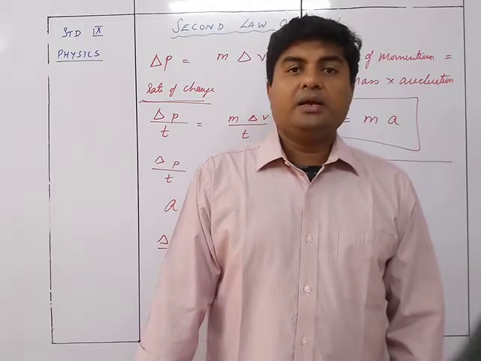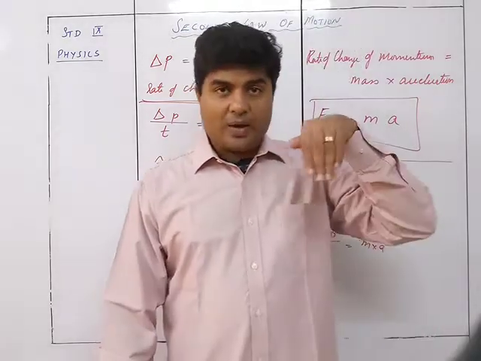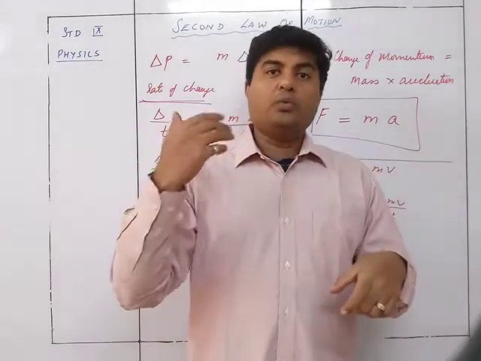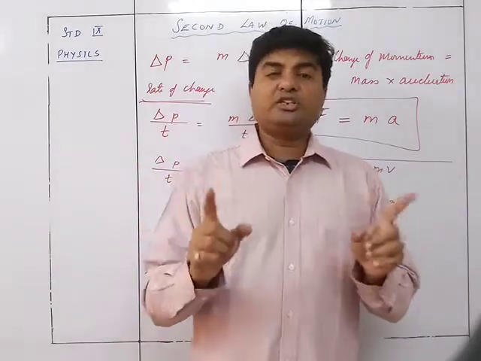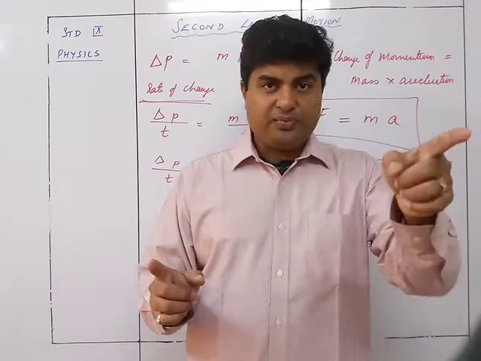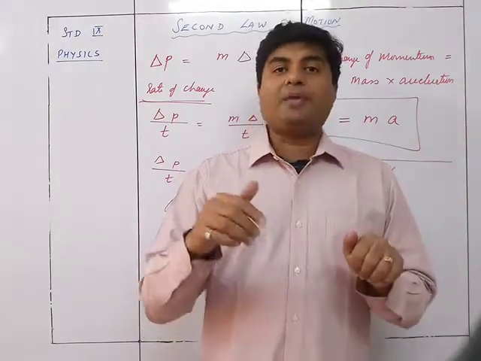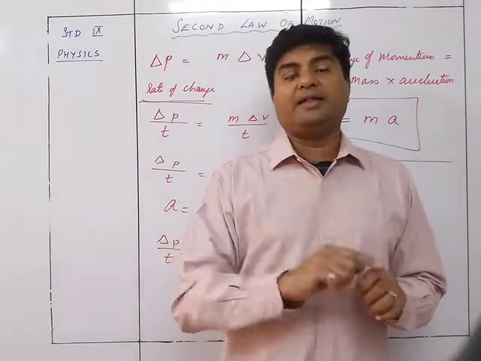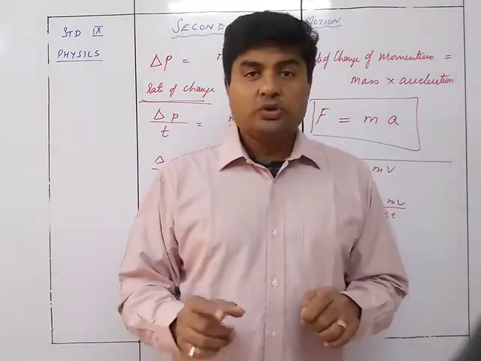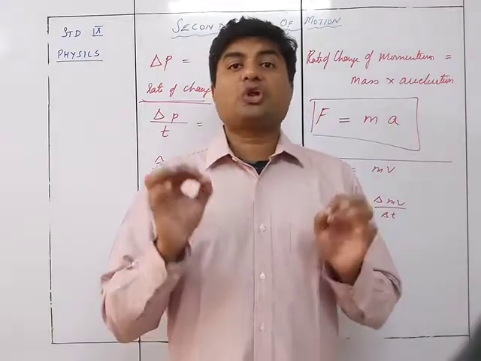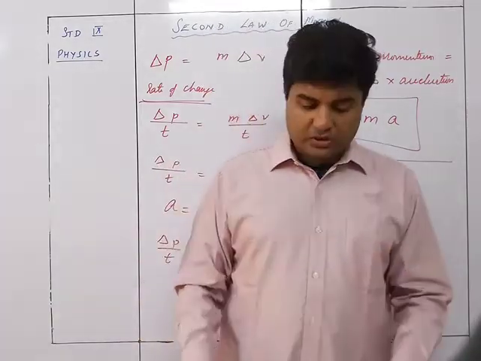So the lighter hit had a force F1, the other one was F2, and since it was 5 meter per second square here and 10 meter per second square there, the force applied in the second case was double that of the first. So accordingly we see that the force which is applied is causing the acceleration to take place.